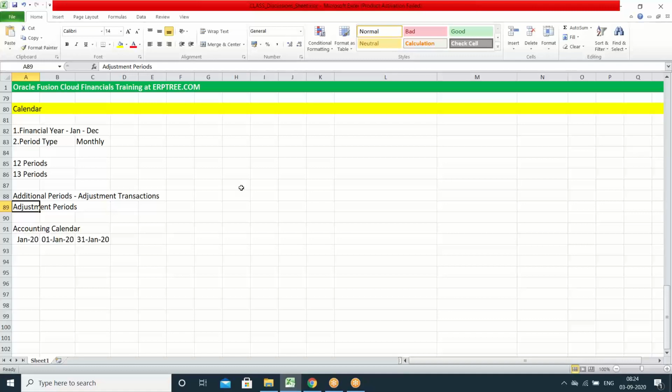Sir, one thing, like you mentioned, my primary ledger is having US. Don't talk about primary ledger right now. One second, I'm not talking about primary ledger, and you also please don't talk about it. If you have any questions on this, please ask. If you have prior knowledge, that's different. Okay, let's talk about it, you and me, about primary ledger and secondary ledger, but this will be unnecessary information for others. Okay, let's talk about the calendar.